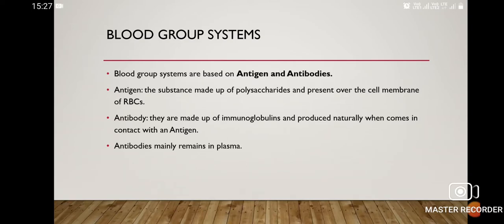As we already know, the blood has two components, cellular and plasma. Plasma has plasma proteins: albumin, globulin and fibrinogen. Among them, globulin has three subunits, alpha, beta and gamma. Gamma globulins form immunoglobulins.